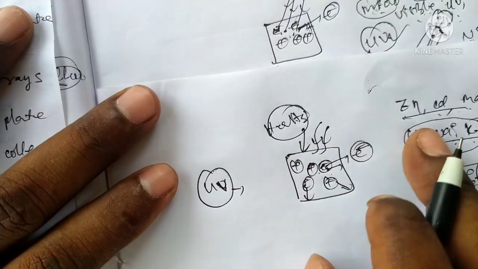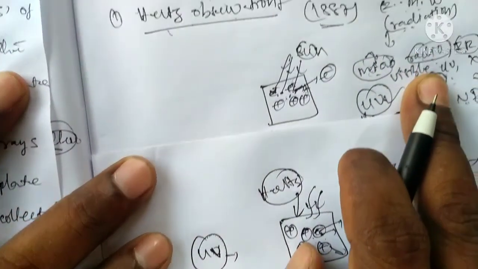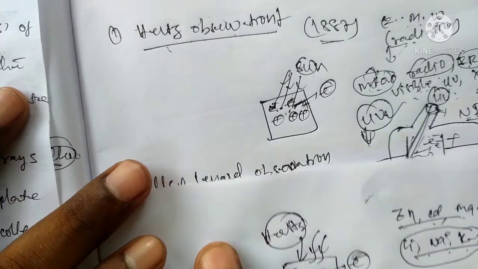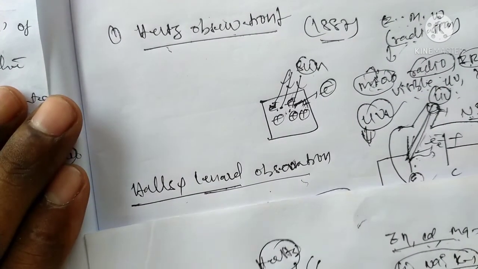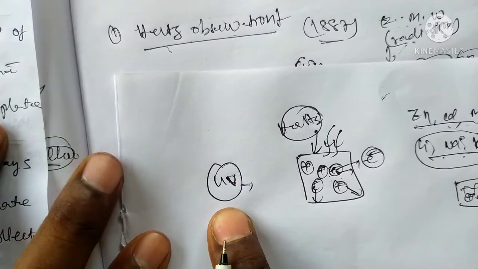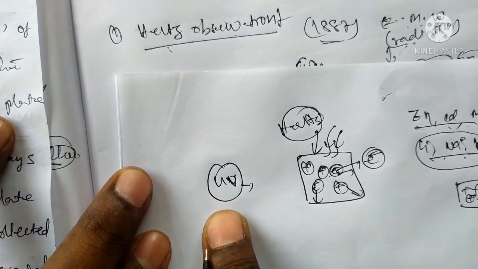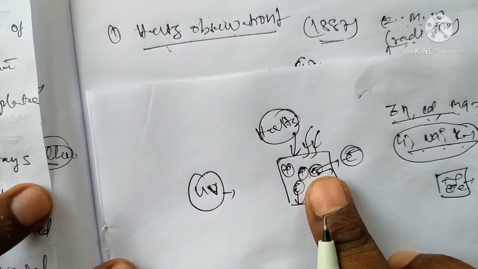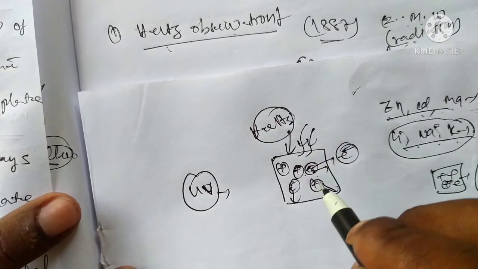Hertz used different wavelengths or different frequencies. Lenard used only a single wavelength, the ultraviolet waves. A single wave passes on a metal surface up to a certain frequency, and the electrons are ejected.